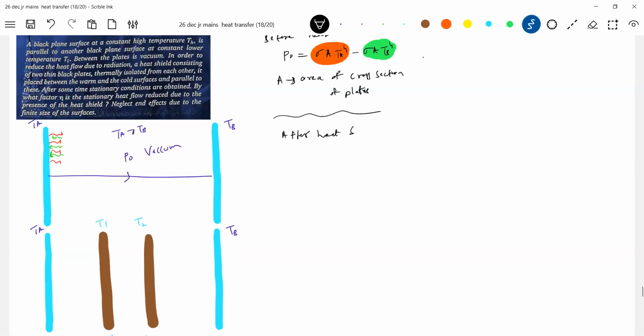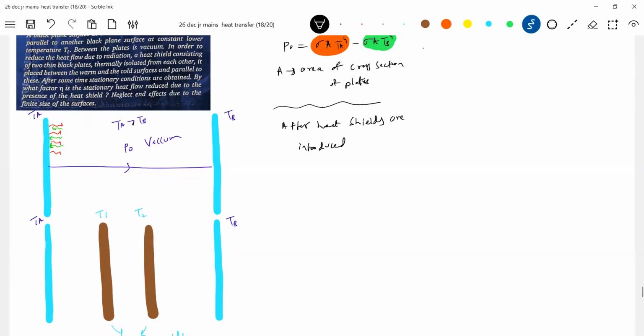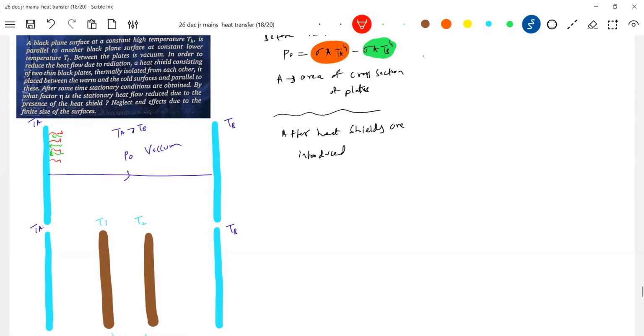After heat shields are introduced, what will happen to the power? These shields will also be at a certain temperature, so it is the same situation. They'll be emitting. Let me call this P1, and this will also emit PA. Even this will also emit. Show it all. There's emission.